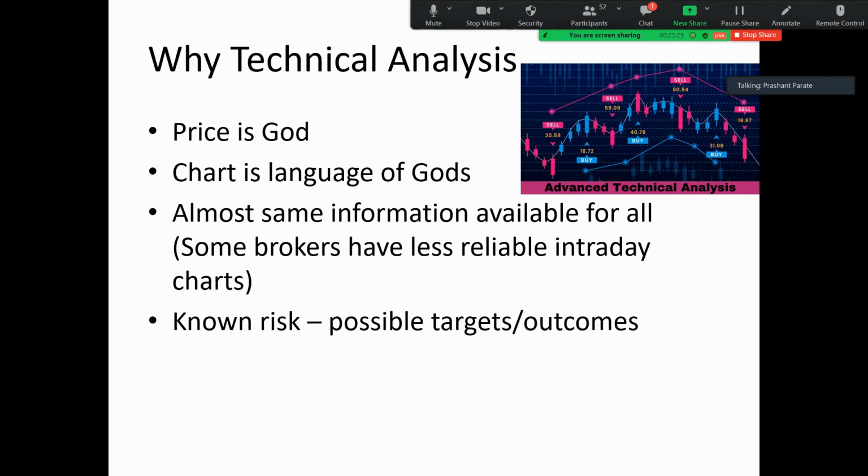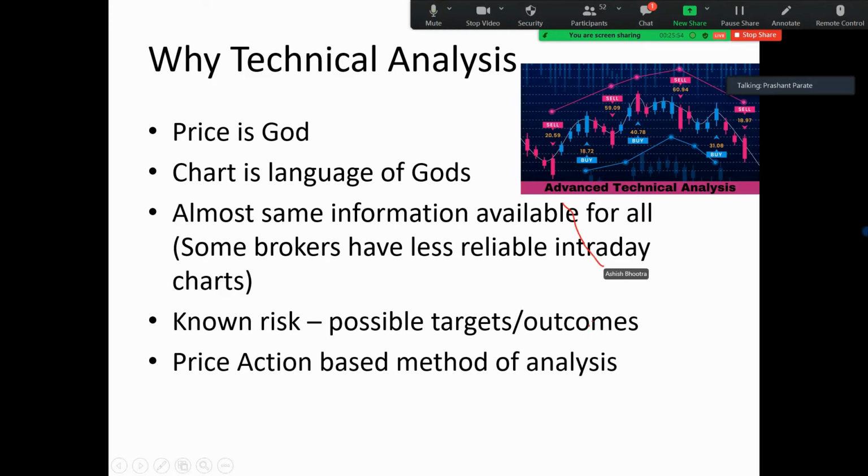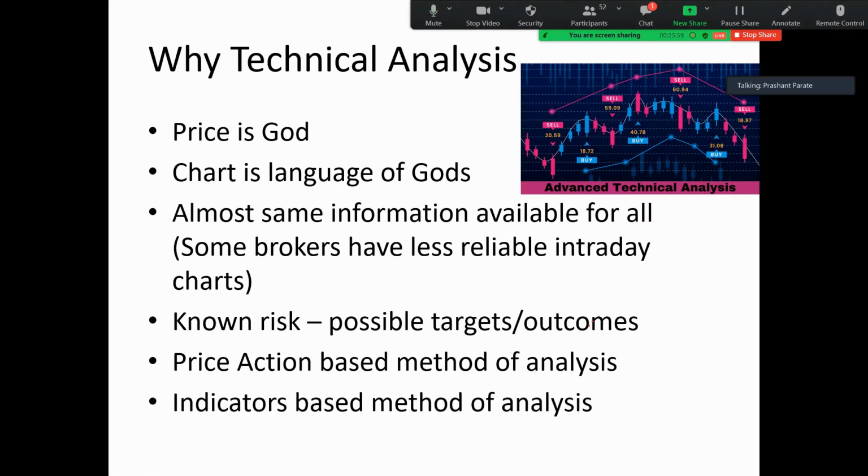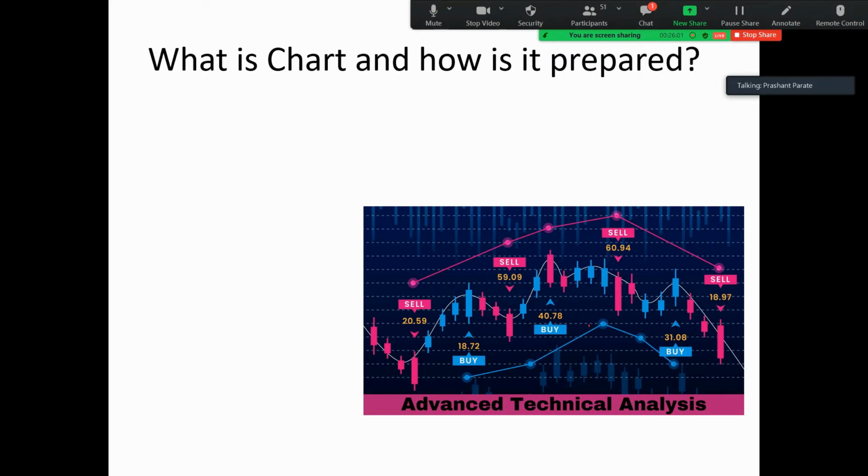From technical analysis, we can know our possible targets or possible outcomes, and we can define our risk, provided we follow the plan. Many people define the risk but do not follow the plan, so discipline is very important. But possible targets and possible outcomes can be determined from technical analysis, whereas it is not possible with fundamental analysis. Then there are different methods based on price action and indicators. So let us see what a chart is and how it is prepared.